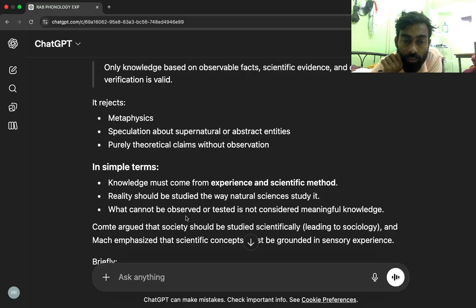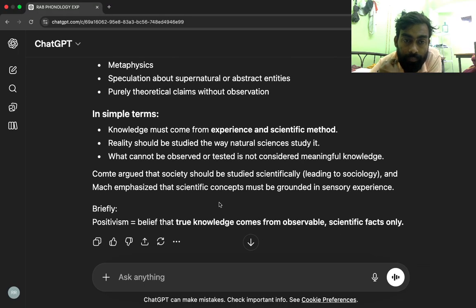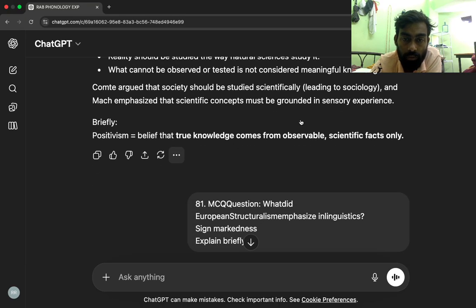Comte argued that societies should be studied scientifically, leading to sociology. Ernst Mach emphasized that scientific concepts must be grounded in sensory experience. Briefly, positivism equals the belief that true knowledge comes from observable, scientific facts only.